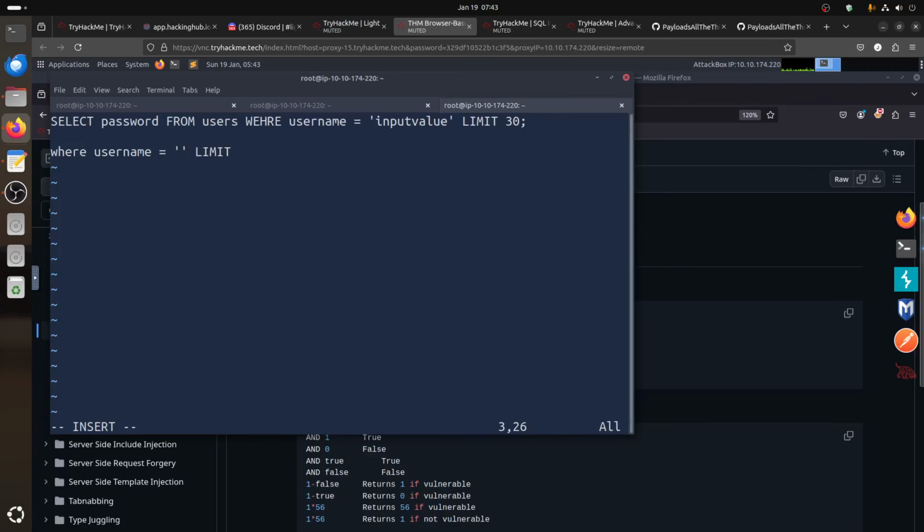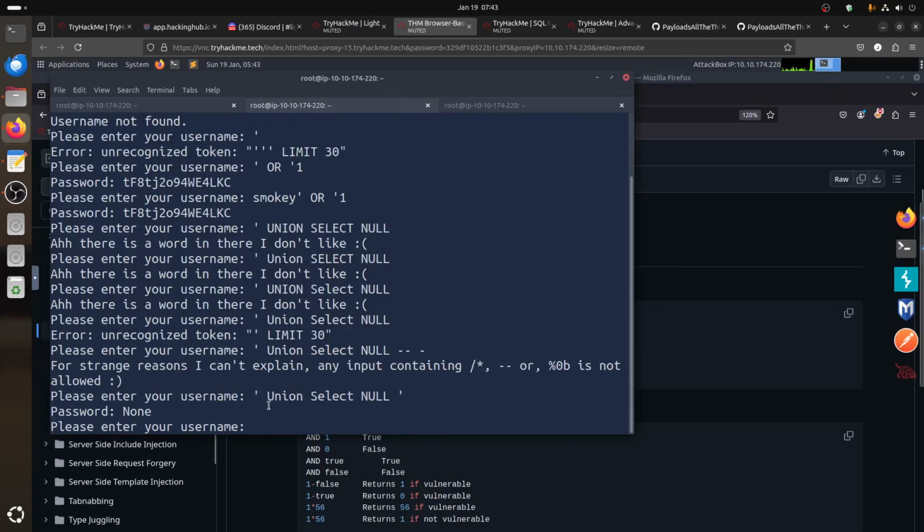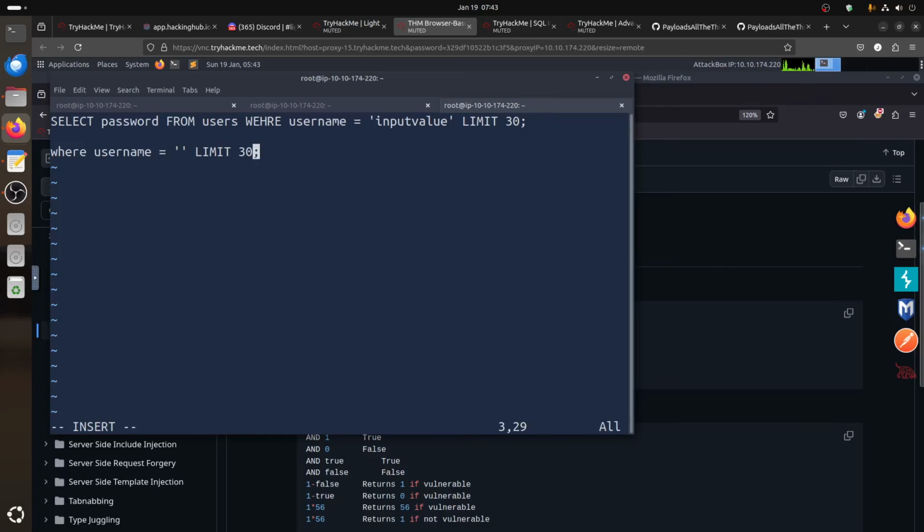Let's see if it works. It gives me none, but let's see why this one works if the assumption holds.